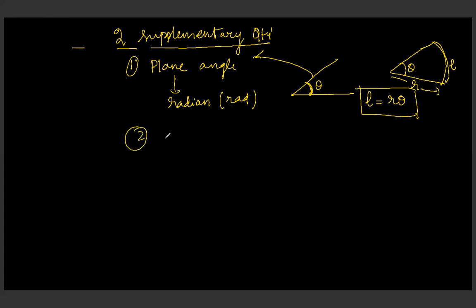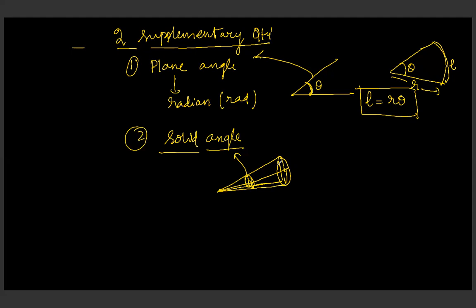Second one is quite important. It is solid angle. I will have a separate discussion of solid angle in your class 12. Solid angle is a three-dimensional angle, a 3D angle. Have you seen the cone, the cornetto ice cream? So this three-dimensional angle is called a solid angle.